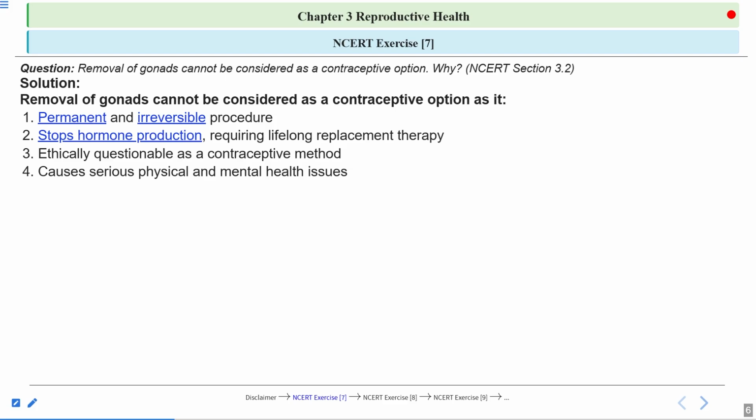And there can be mental health issues as well. The person can undergo depression, can suffer from anxiety, can suffer from mood swings also. Because everything is dependent on the hormones. Hormones are regulating everything, and gonads are releasing hormones. So mental health of the person can be affected.